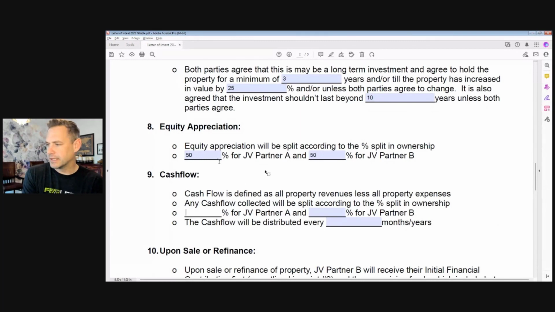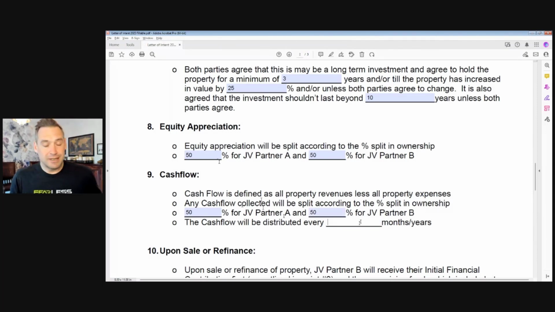Cash flow is a second way that we end up making money. And it's defined here as all property revenues less all property expenses. So pretty straightforward, that's what our cash flow is defined as. Any cash flow collected will be split according to the percentage split in ownership. If that's the case, we'll make an X here. Or maybe we split it up differently. In this case, we're just going to go 50-50 as we talked about earlier, same as our ownership. And that's how we're going to distribute it.